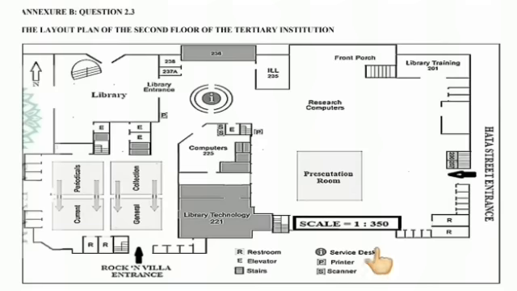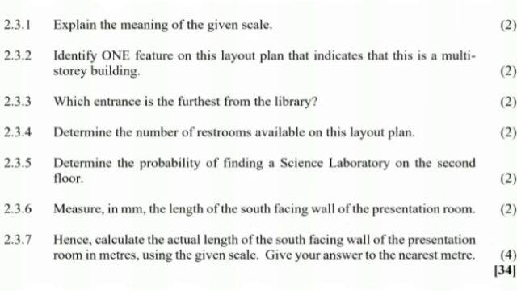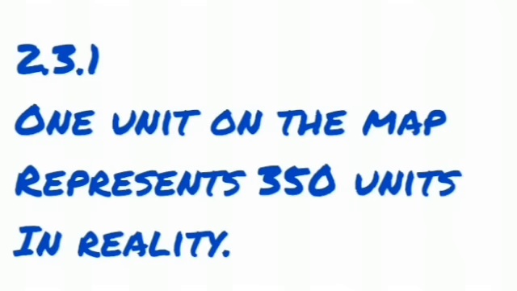So it has also the keys there and also the scale right on top of our keys. They use the scale of 1:350. The first question says, explain the meaning of the given scale. So that scale we were just looking at. What does it mean when our scale says 1:350? So remember, a scale is basically showing us the measurement that we are going to use to draw on paper and the measurement that we will use in real life. So when it's 1:350, it means 1 unit on the map represents 350 units in reality.